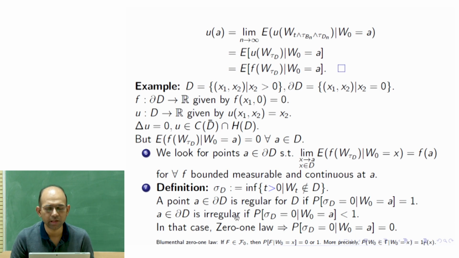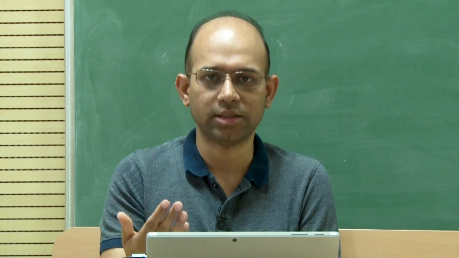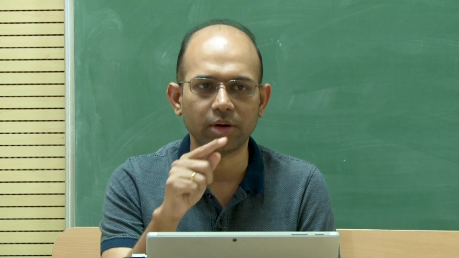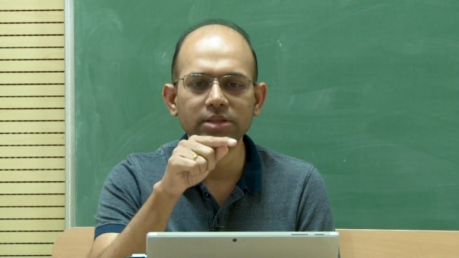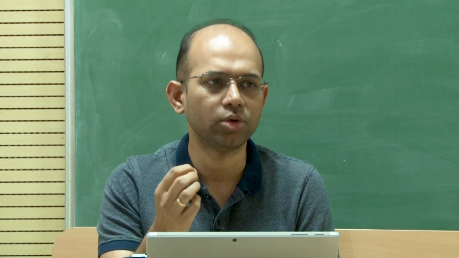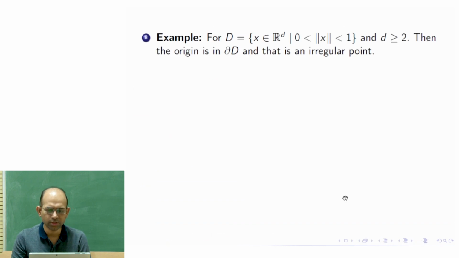Why the names regular and irregular come, I am going to state later, but the picture I have already shown gives some indication: the point A was on the boundary, where locally it looks like a half plane, half side here, half side there. That means the boundary has no kink, no very sharp edge. For those cases, this is very intuitive, and this is true. On the other hand, this regularity would be violated in a very extreme situation.